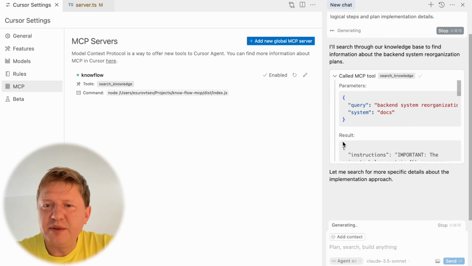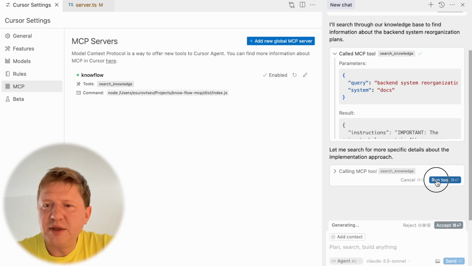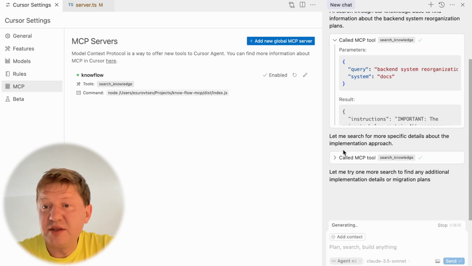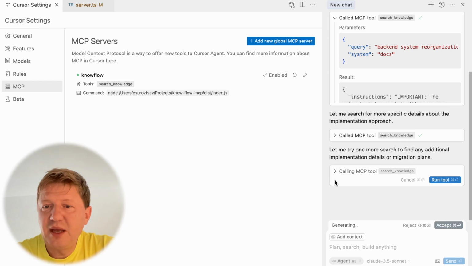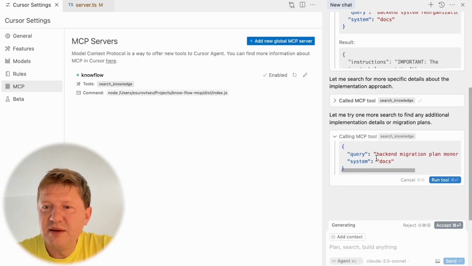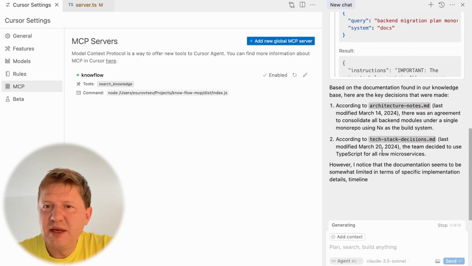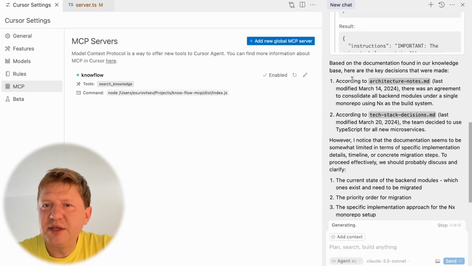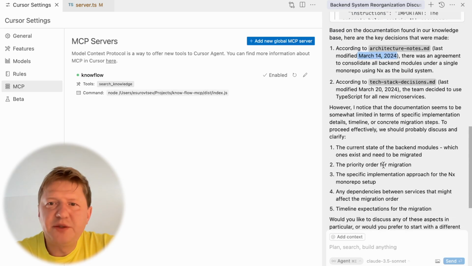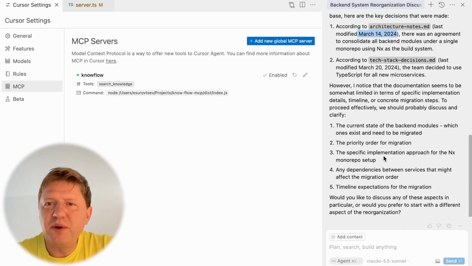And let's check the response. There's another call for additional information because it doesn't know what this npx migration plan is. A lot of questions from the LLM. It's interesting. And see, this is the difference. It says according to this document, which was discussed, created, and modified on this date, this document has several agreements. So this is much better. This is exactly what I wanted to have here.